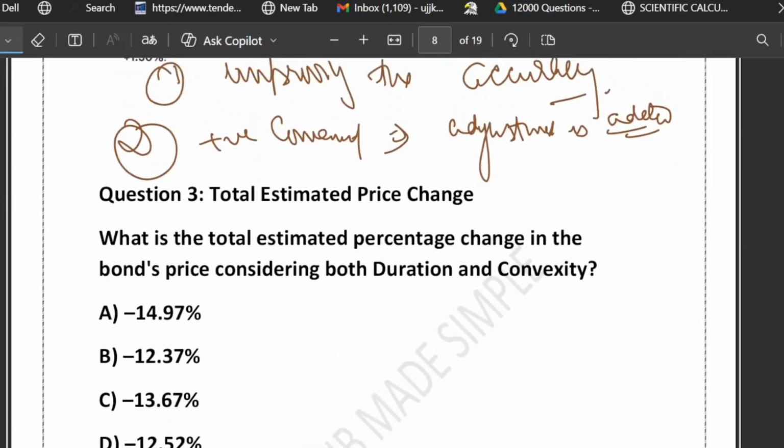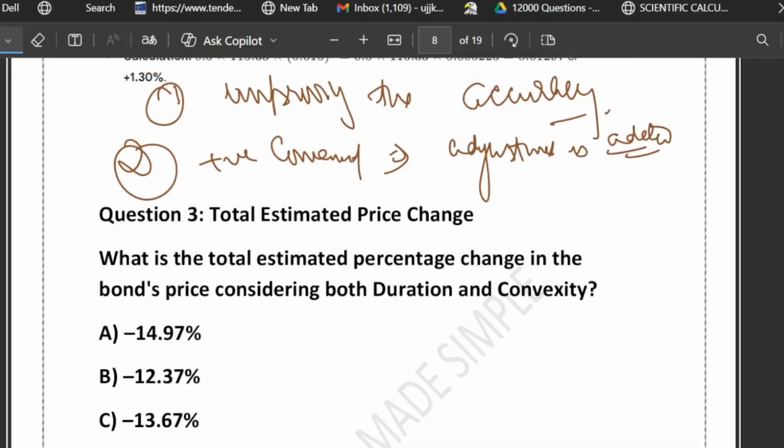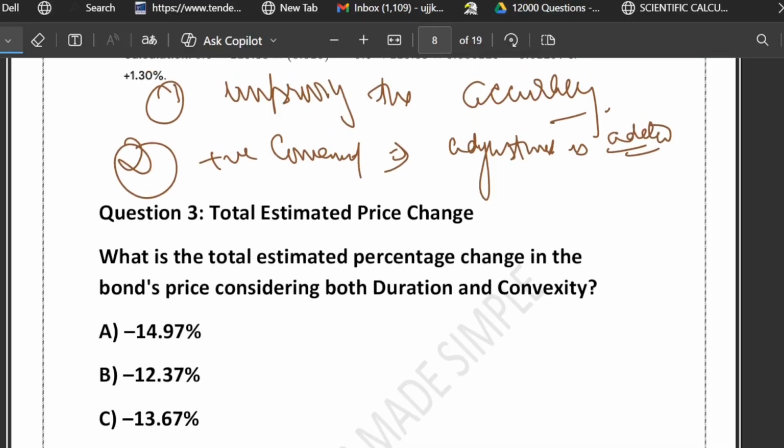Now let's look at the third question of the same data. From the same data, you have to compute the third question. Very good, right? So let's compute the impact of duration and convexity adjustment separately.